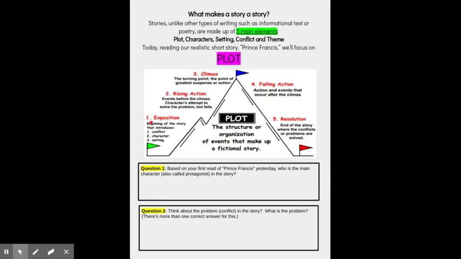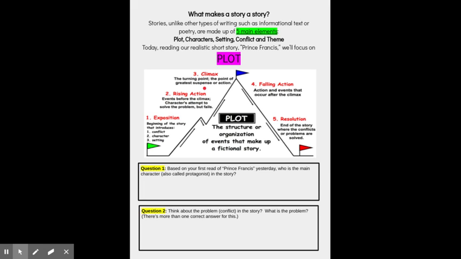As you start to climb the hill, this is the exposition, where you find all the elements of the story, the beginning of the story, the conflict that introduces the characters, and the setting where the story takes place. As you keep going, you get to the rising action. Then you get to the climax here at the very top, number 3.